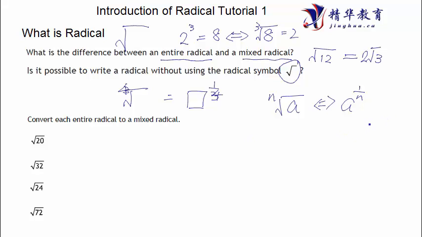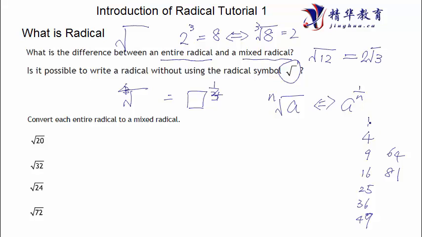A perfect square number can graduate from school. What is a perfect square number? 1, 4, 9, 16, 25, 36, 49, 64, 81. Those are the square numbers, which we call perfect squares.